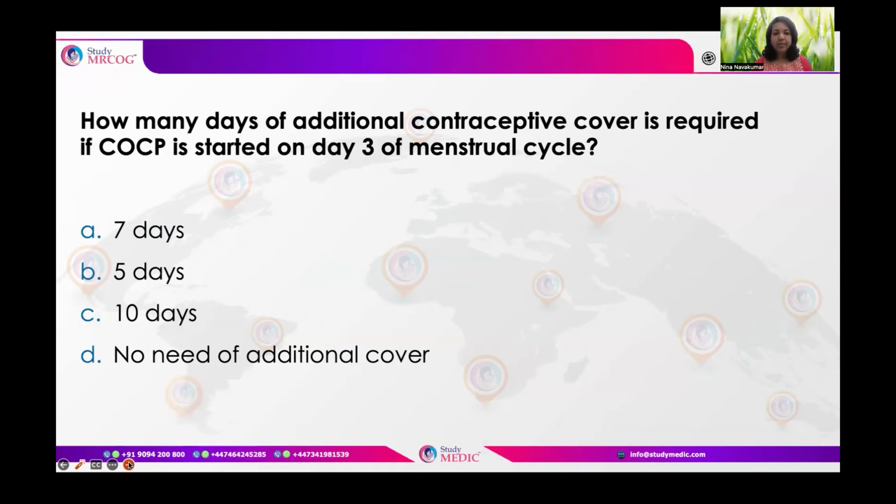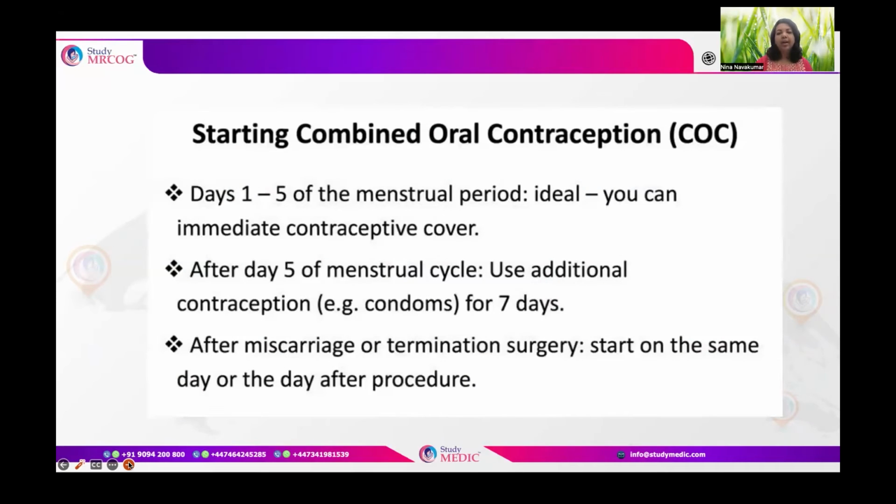So ideally, if it is started within 5 days of the menstrual cycle, we don't have to give the additional cover with any other precautions like barrier methods, or additional protective measures. Within 5 days of the menstrual cycle is the ideal time to start the OCPs, and it can give you an immediate contraceptive cover. That means no need for additional protection.